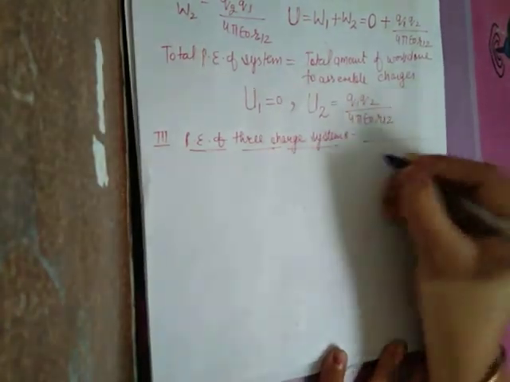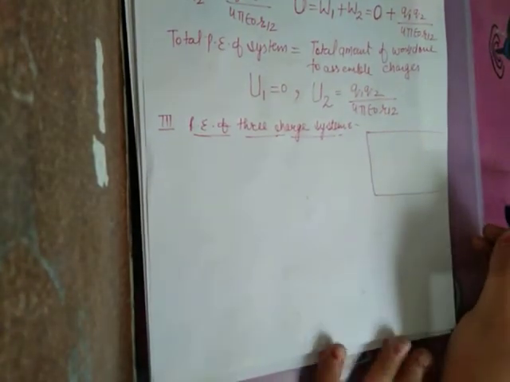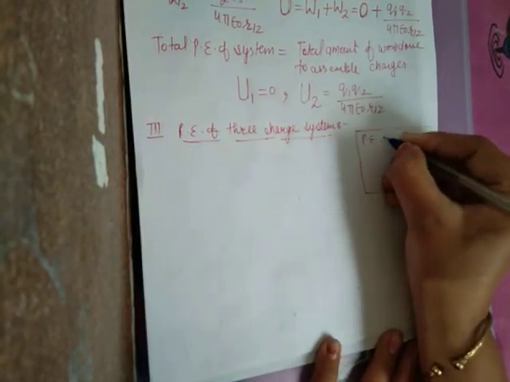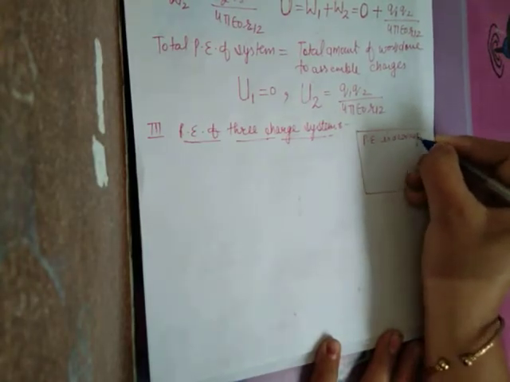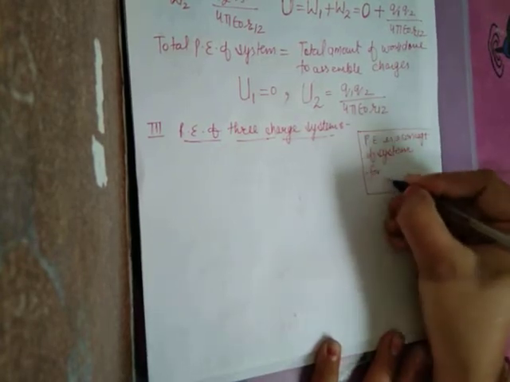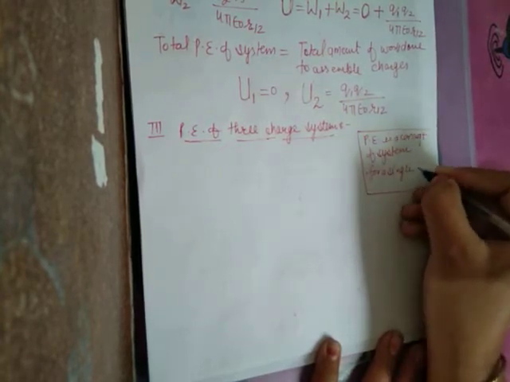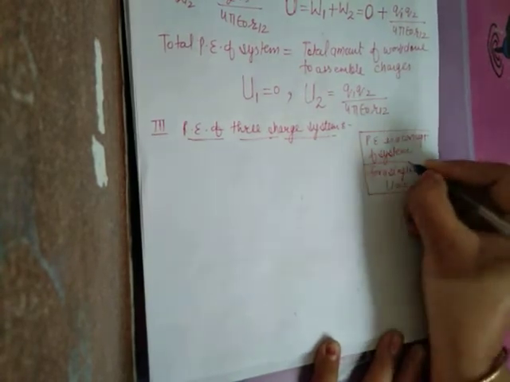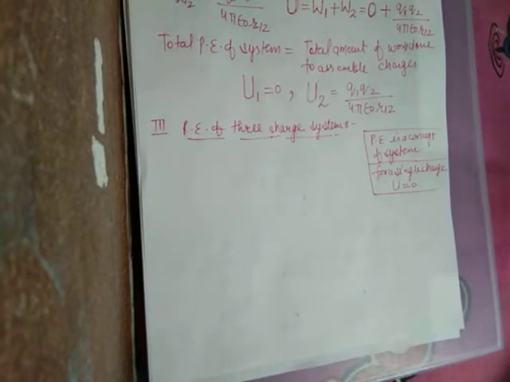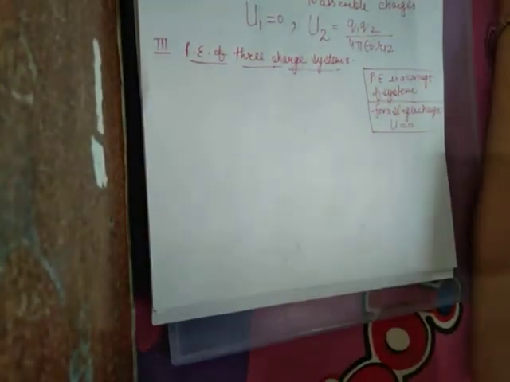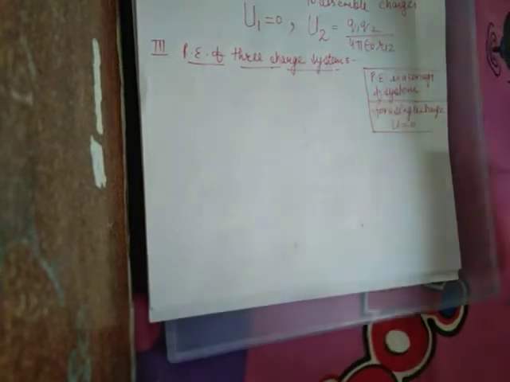I am trying to make it clear that potential energy is a concept of a system. System means a group of charges. For a single charge, potential energy is 0. Potential energy is related to a system only. So what about the potential energy of a three charge system? It means we have to assemble three charges.